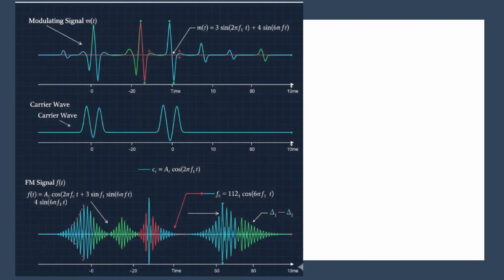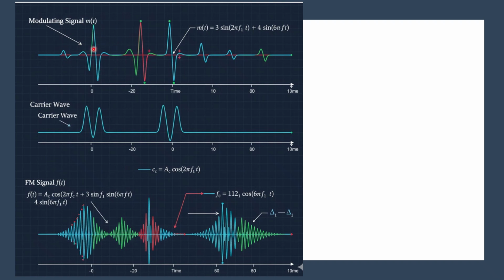First of all, why are we talking about this FM signal? Primarily, in FM, the signal is made by two types of signals. First is your modulating signal. Modulating signal means whatever information we want to send from source to destination; the message signal is considered the modulating signal.